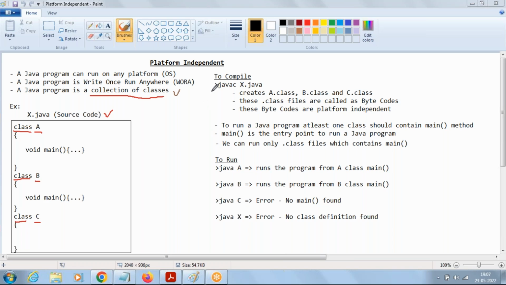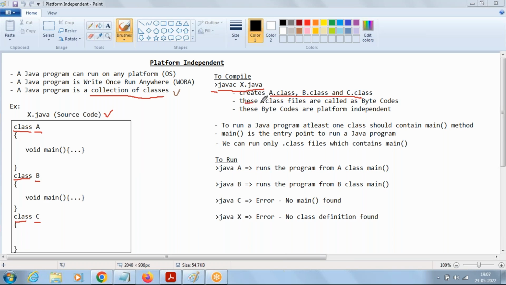There we use the command javac and give the name of the source code file, x.java. In this x.java, how many classes are there? Three classes. Depending on the number of classes, that many .class files will be created for us. So when you compile x.java, since we have three classes, it creates three .class files: A.class, B.class, and C.class.